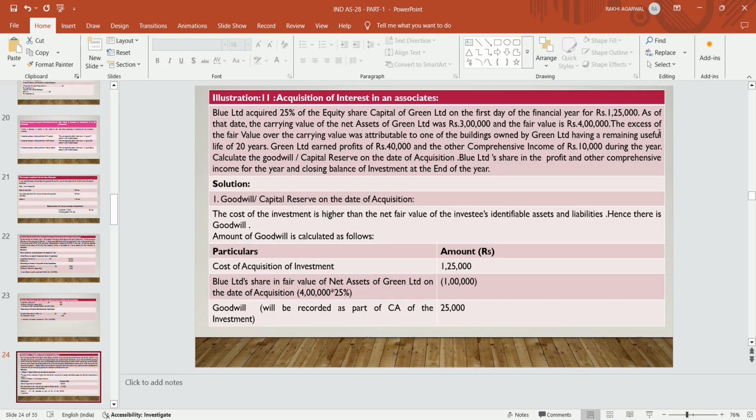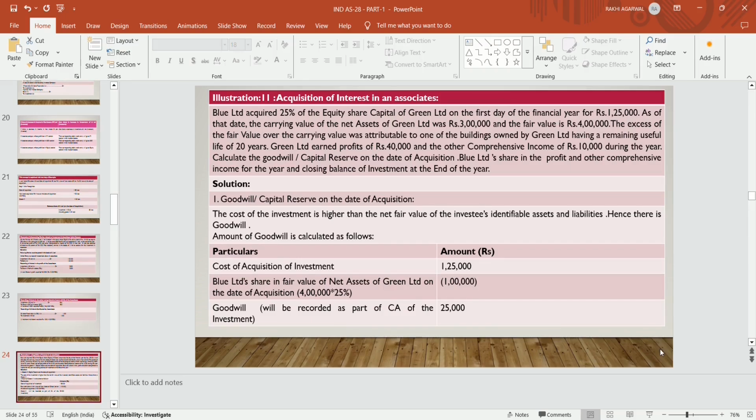Firstly, we will recognize the goodwill or capital reserve on the date of acquisition. The purchase consideration which is paid by the entity to acquire that investment is higher than the net value of the identifiable assets and liabilities. Hence, there is goodwill. The amount of goodwill is calculated as follows. That is the purchase consideration, the cost of acquisition of investments, 1,25,000.